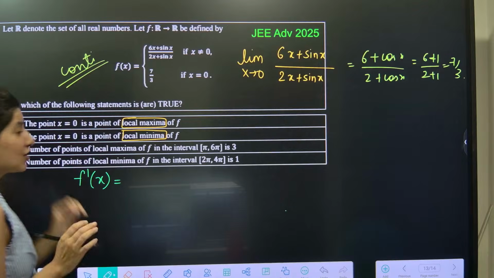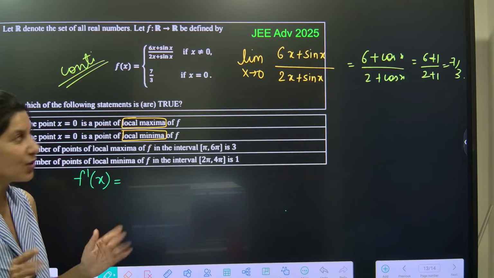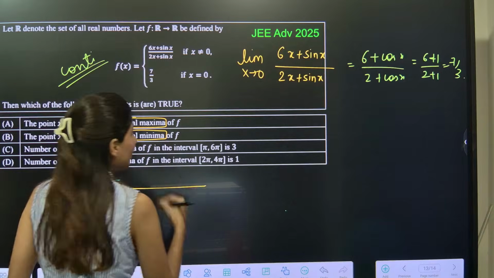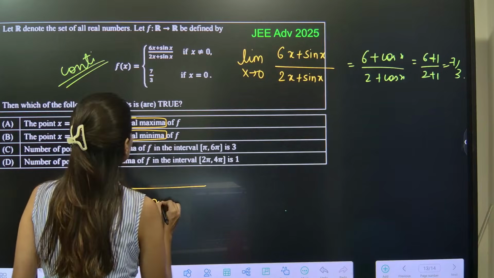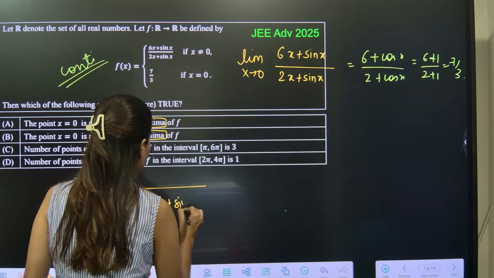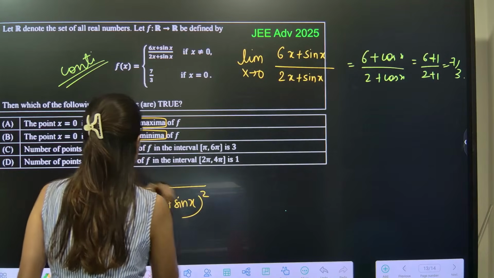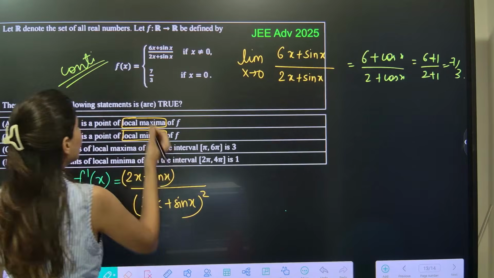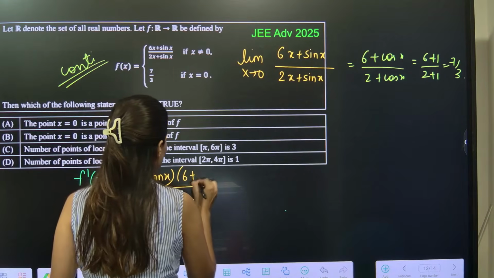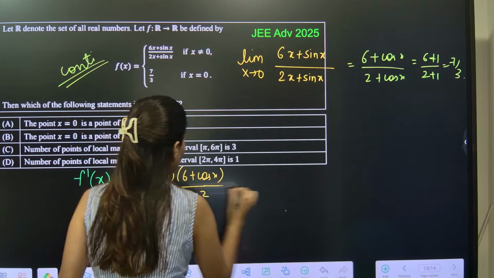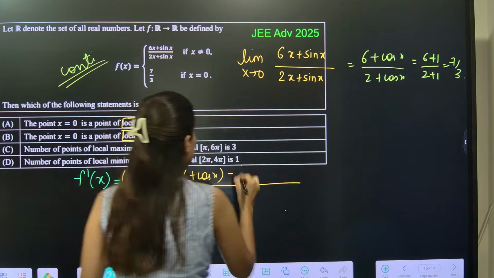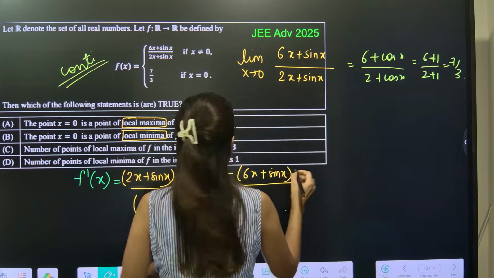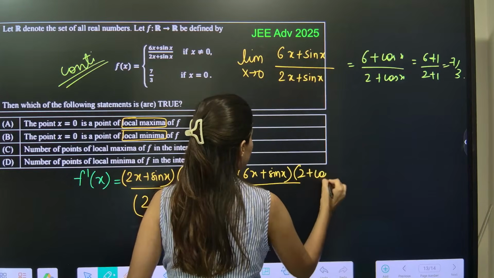By the way, the function is continuous at x equals to 0. That's what we have understood. So we can differentiate it now. Differentiation will take some time. So (2x plus sin x) whole square. 2x plus sin x, I will keep it as it is, and I will differentiate 6x, so this is 6 plus cos x. Minus, this time 6x plus sin x, I have kept it, and differentiate 2x, so 2 plus cos x.